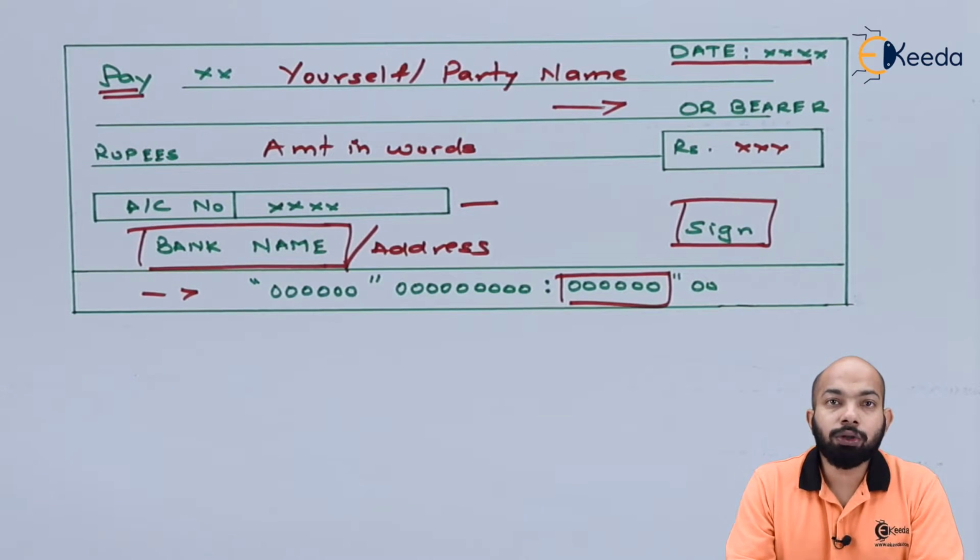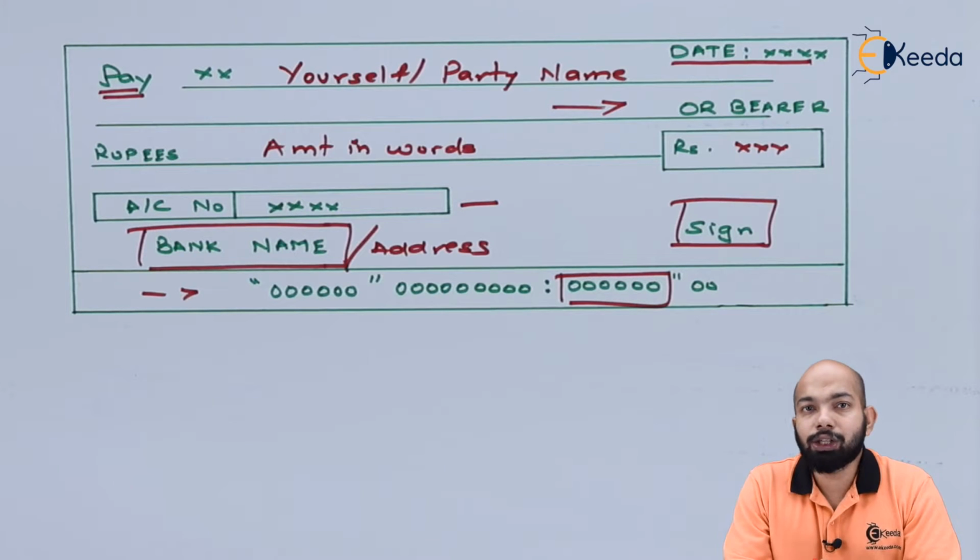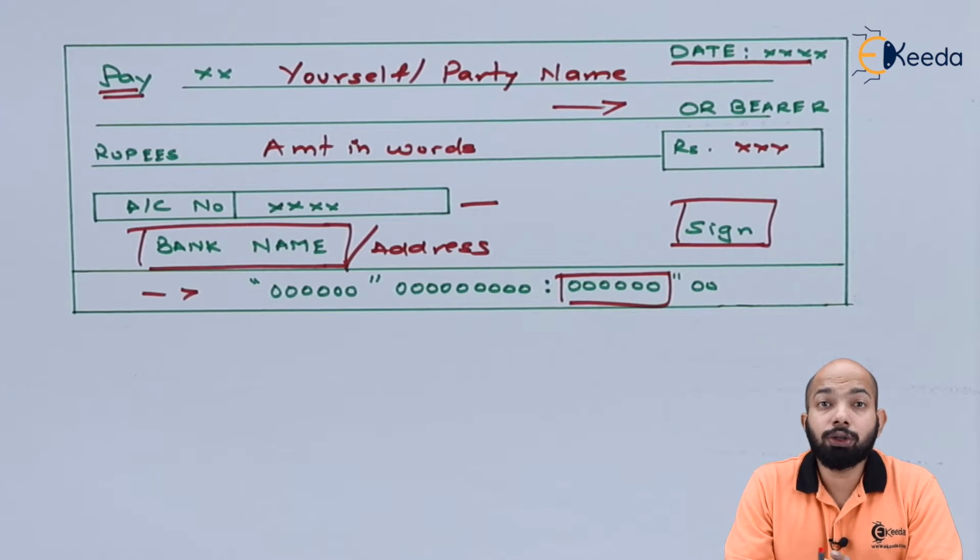So the highlighted box shows that here the check number will be mentioned. Every check leaf that you have from your bank has a specific unique code on it that is called a check number. Hence, the MICR code and the check number are mentioned on the left or the bottom side of the check. This is the specimen of the check.